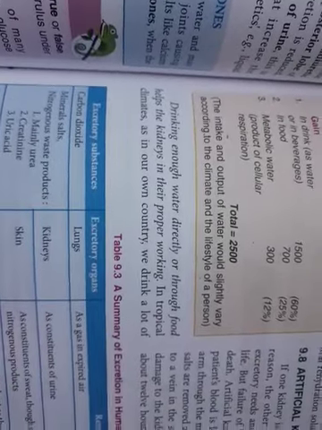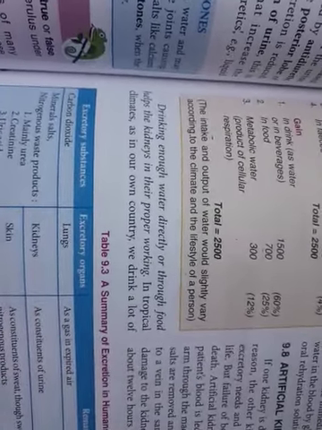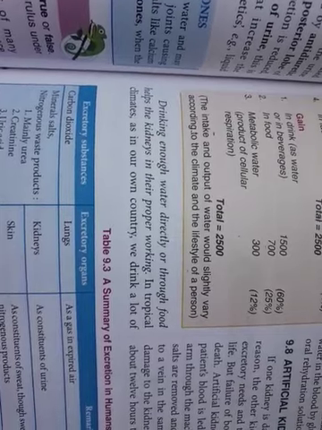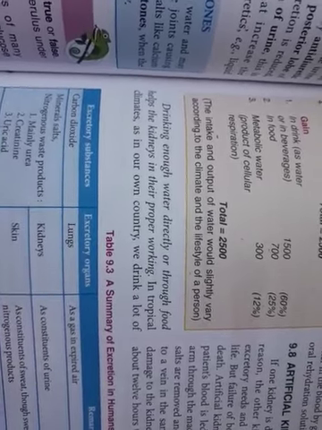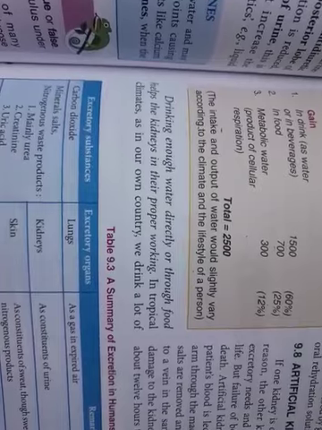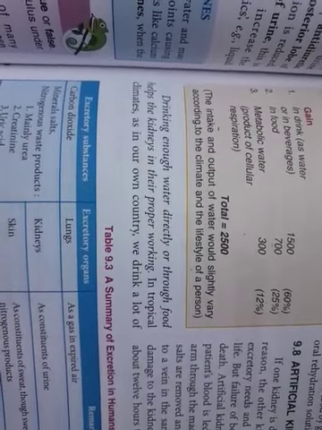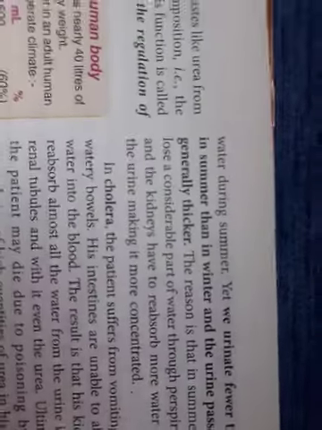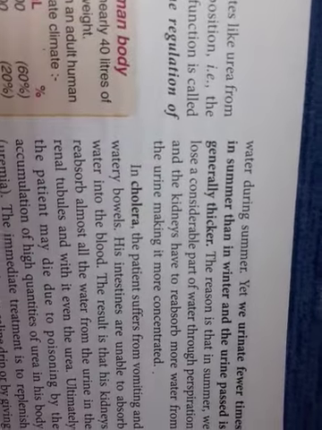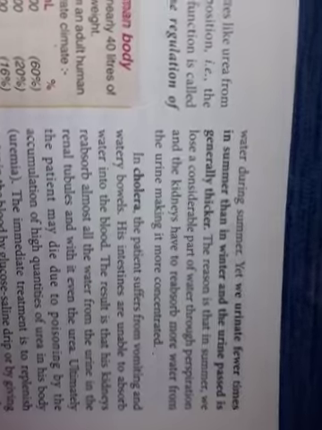Drinking enough water, either directly or through food, helps the kidneys in proper working. But in tropical climates like in our country, a hot and humid climate, we drink a lot of water in summer, but we urinate far fewer times in summer than in winter. And the urine is generally thicker.